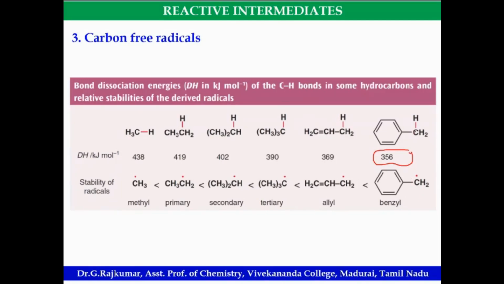After the carbon hydrogen bond cleaves, there is formation of a stable benzyl radical. That's why it requires lesser energy. Look at this, 438. After removing one electron, it gives the methyl radical, least stable. That's why it requires higher energy. That's the bond dissociation energy. You can compare.